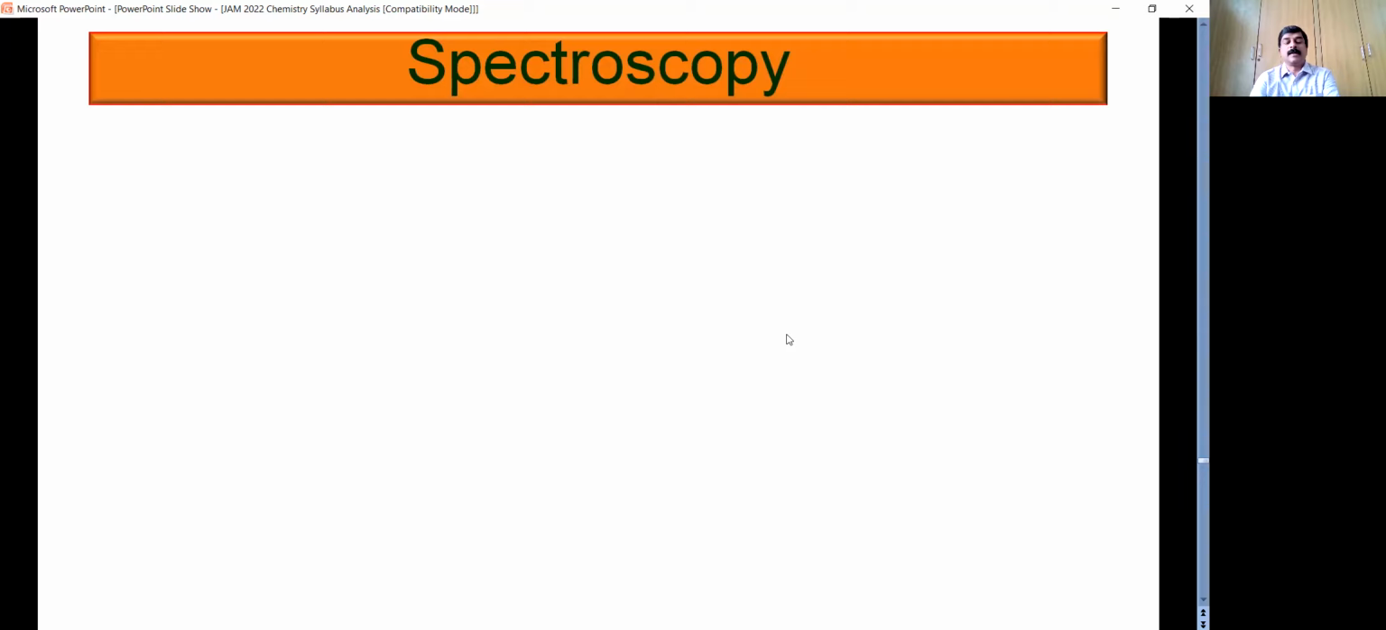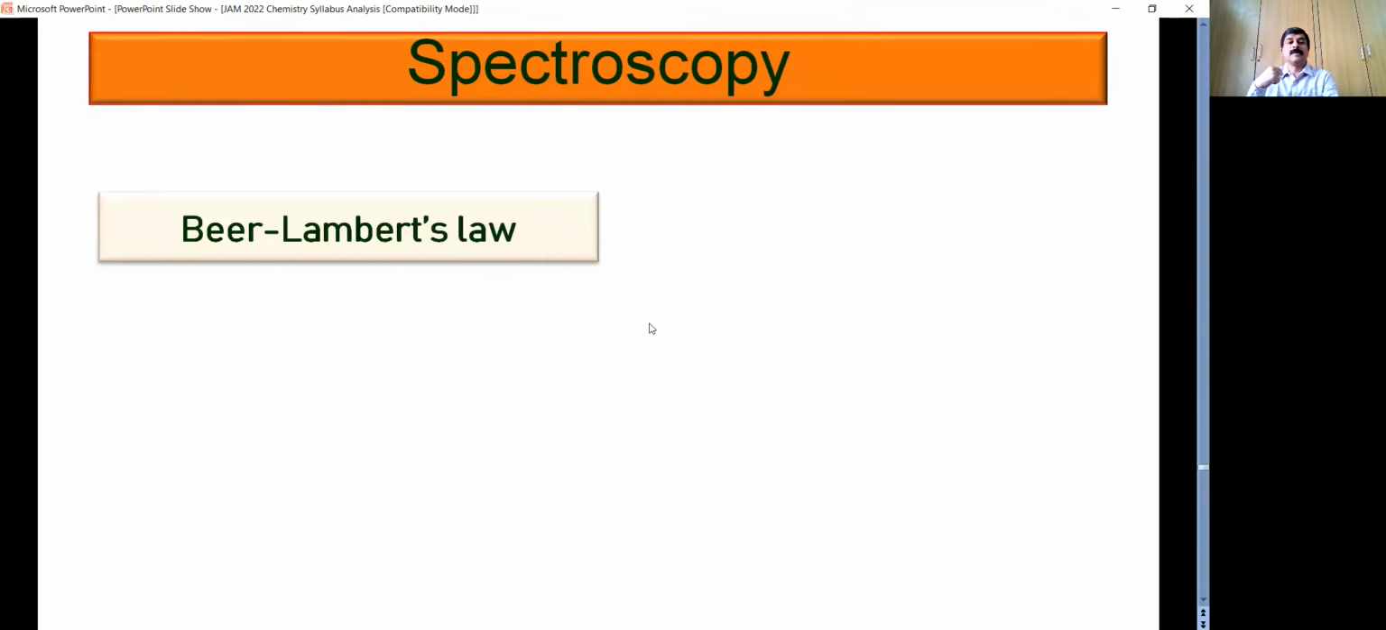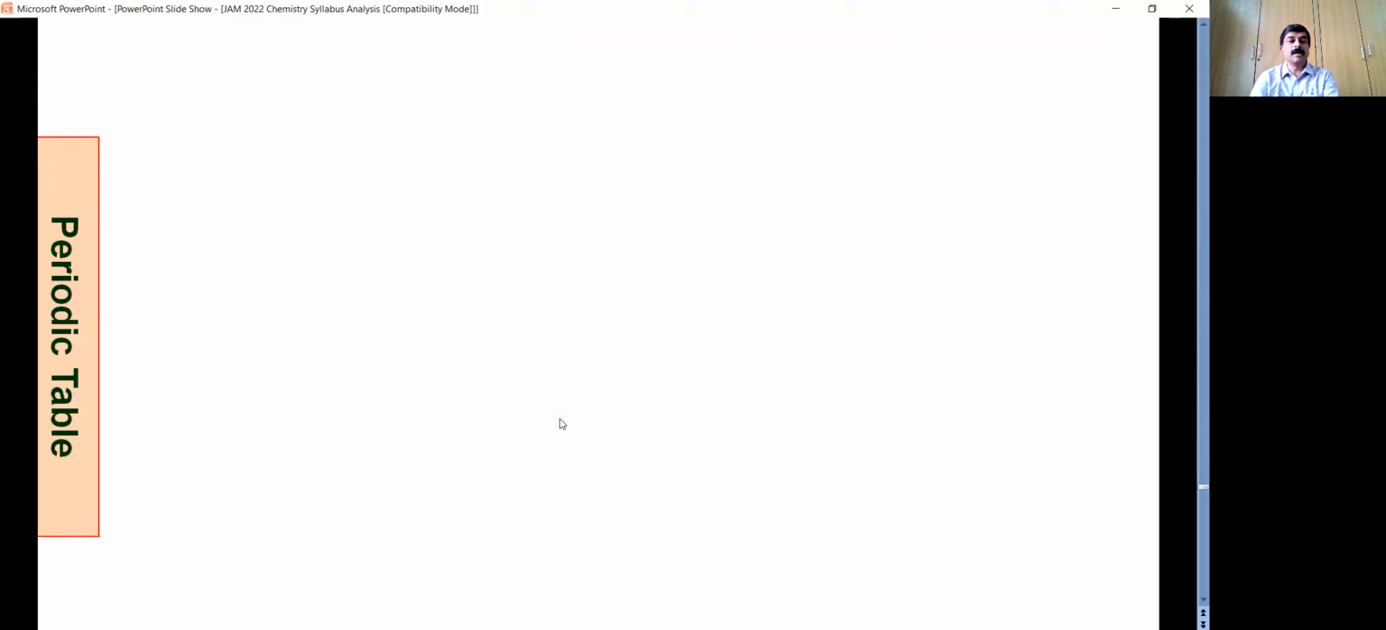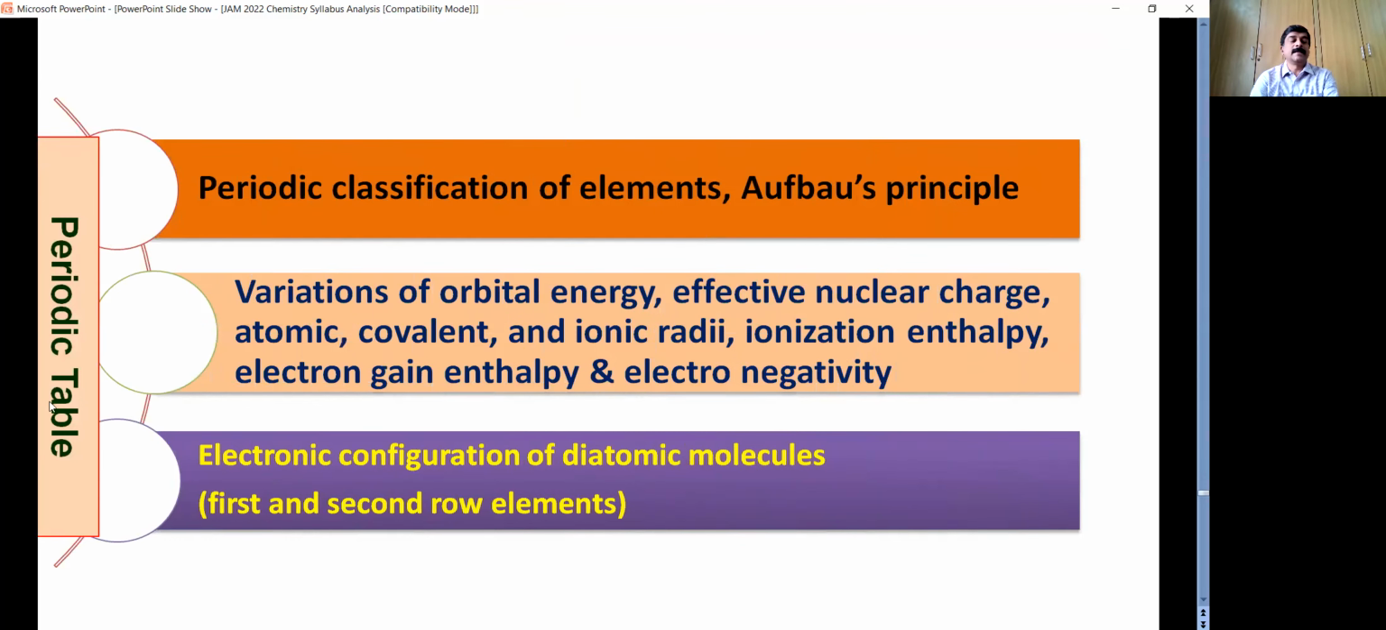Then you have spectroscopy, which we have already discussed. That is the physical part of this spectroscopy. Most of the time, the question could be on the Beer-Lambert law, and also rotational spectroscopy. You can expect a theoretical question. Moving on to inorganic chemistry. This is a basic and fundamental chapter in inorganic chemistry.